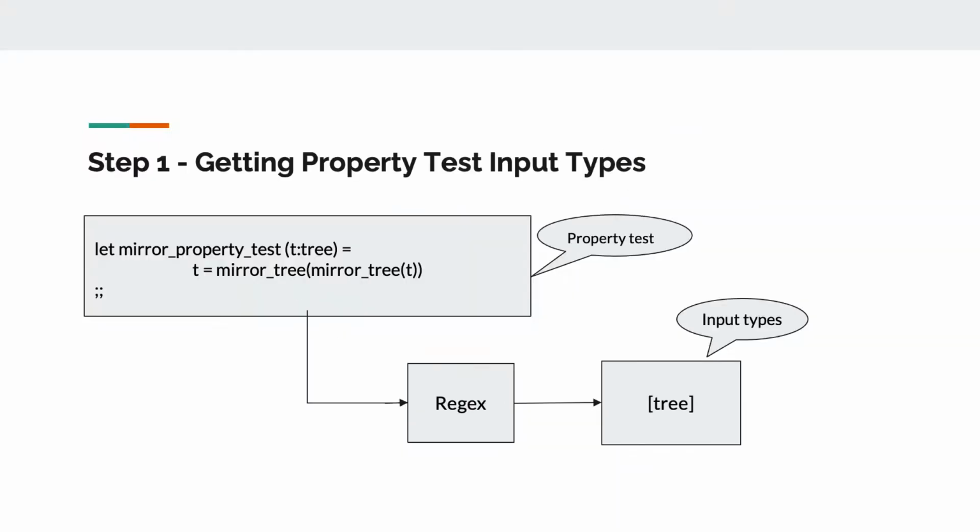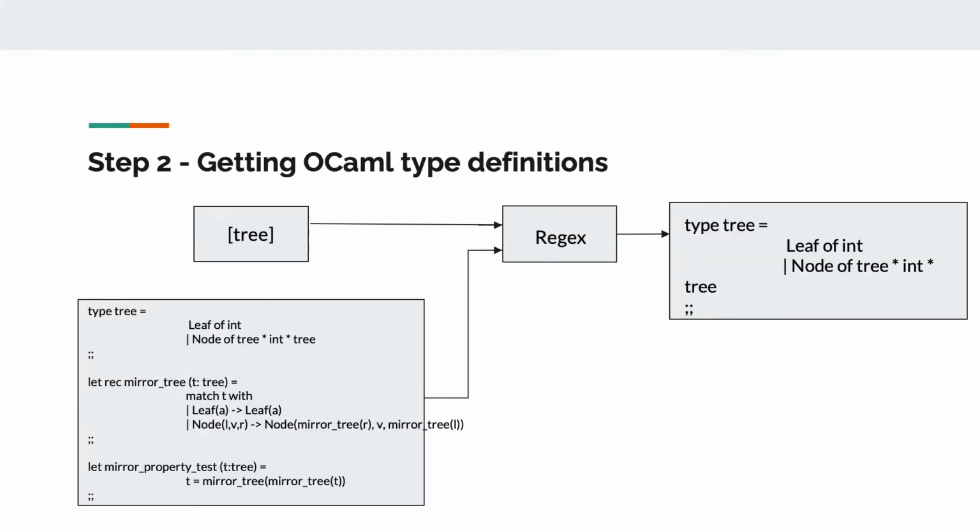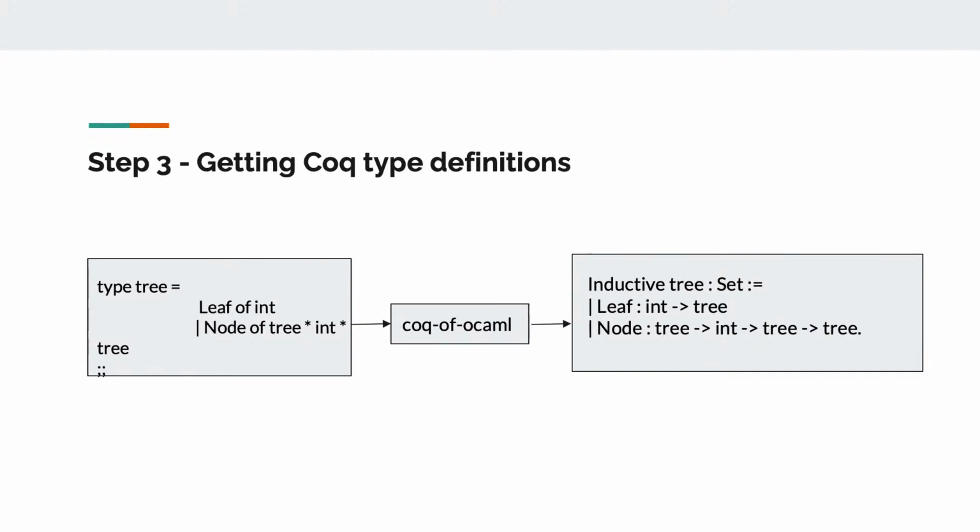The OCaml file is parsed using regular expressions to get the types of the inputs to the property test. In this case, the only input is of type tree. Since the type tree is a non-primitive user-defined type, we parse the OCaml file to get the type definitions for tree. As you can see on the right-hand side, we have the OCaml type definition of tree here. The type definition is converted to Coq using Coq of OCaml. The code on the right-hand side is the Coq type definition of the tree data type.